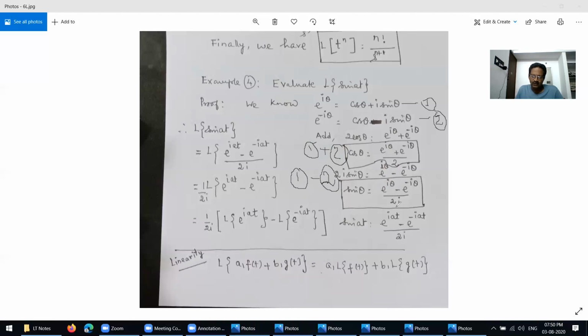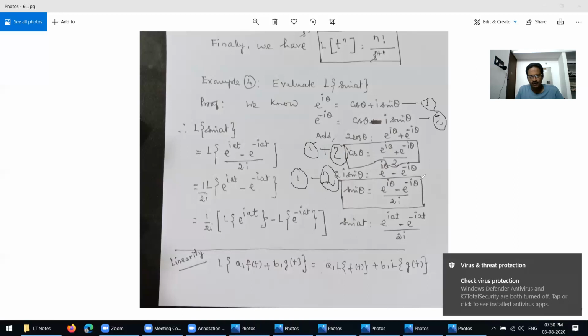Then sin theta equals e power i theta minus e power minus i theta divided by 2i.